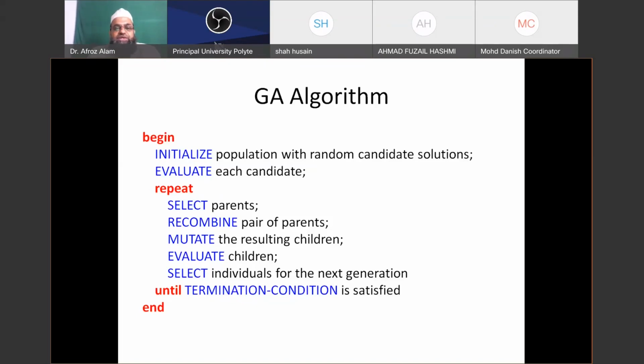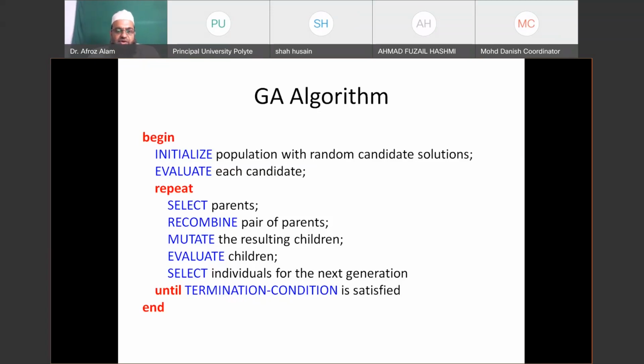Then the fitness of the children will be evaluated, and we will select based on the fitness of these children and the fitness information of the chromosomes available so far in our population. If the fitness of these children is better than the worst fitness in the population, then these children will replace that worst chromosome.